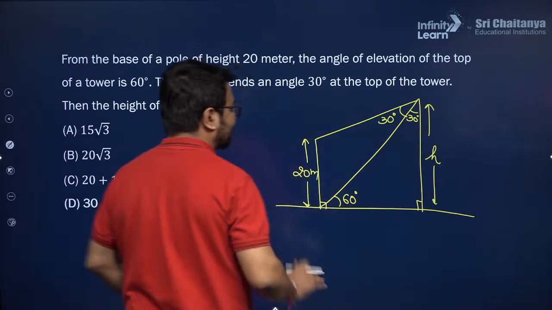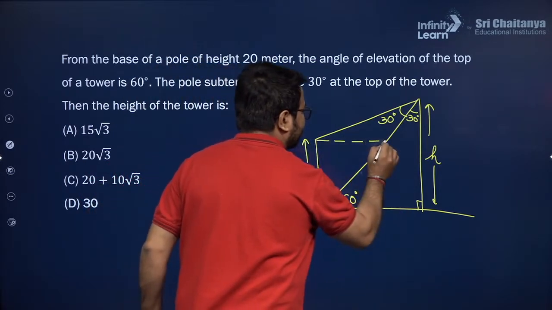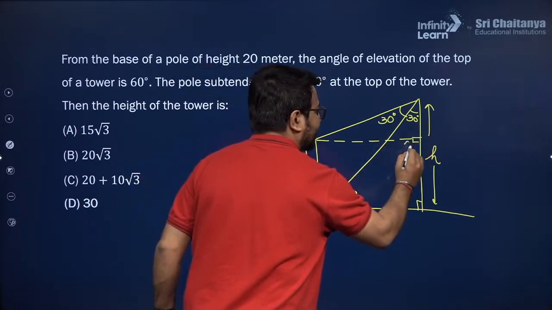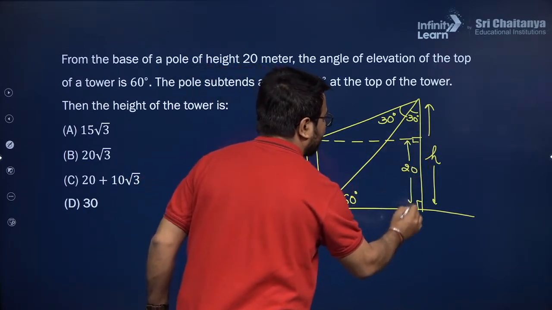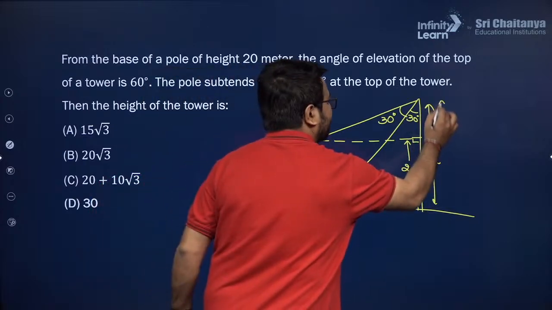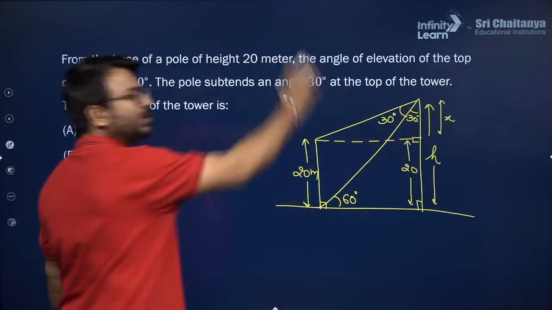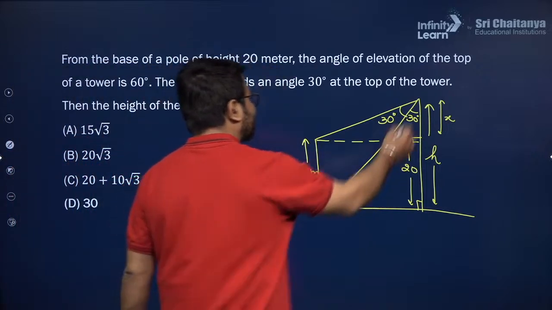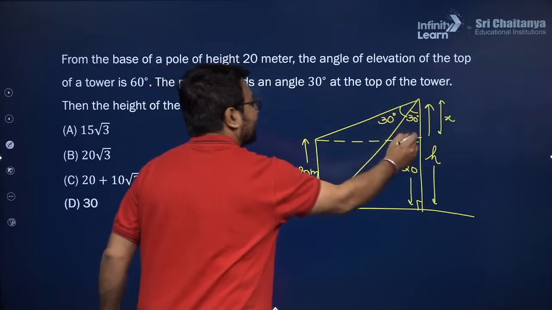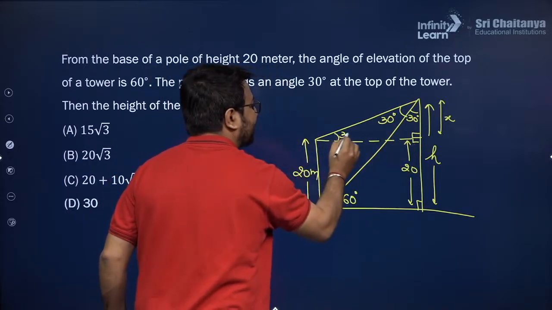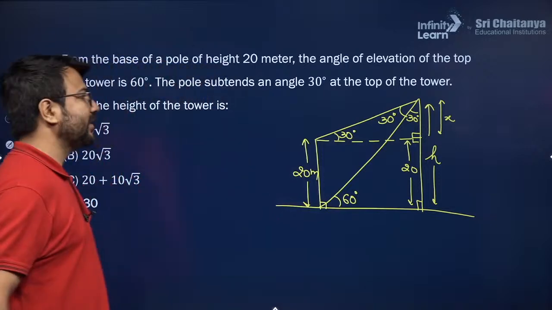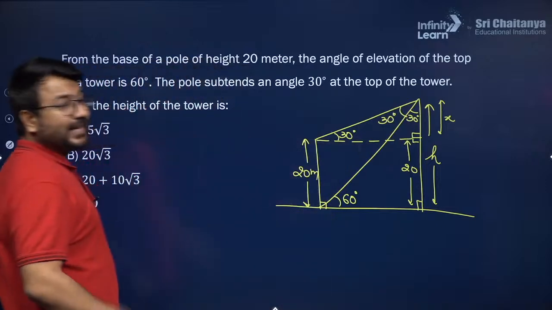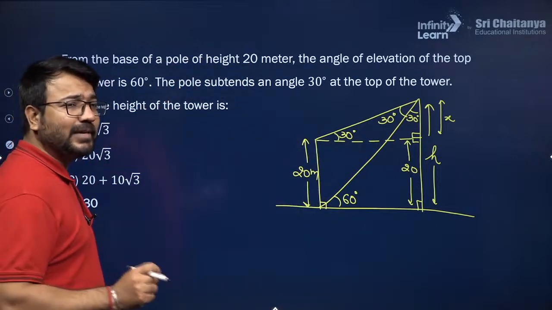I do not have the base. Now I have the length 20. So I'm just drawing a parallel to the base. Okay. So here also I'll find that this particular length will be 20. Alright. So let us assume this particular length as x, so that the total length will become 20 plus x. Now how to get the value of x? Since we know that in this above triangle, this is 60 and this is 90, so this angle will become 30 in that situation. Okay, so I will be using this particular triangle and this triangle to get the base and height relationship. How will I be able to get this?